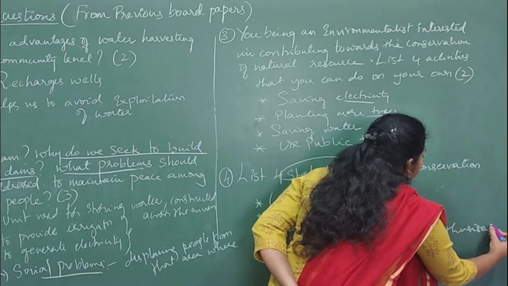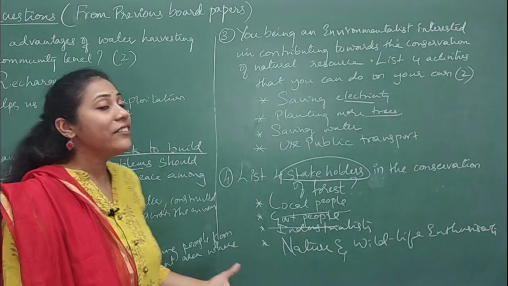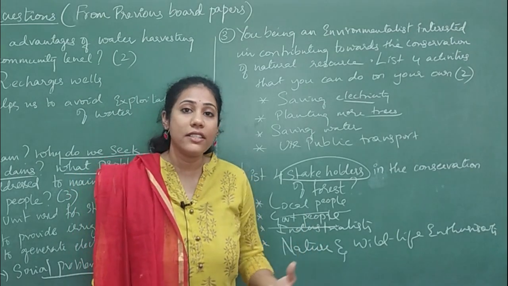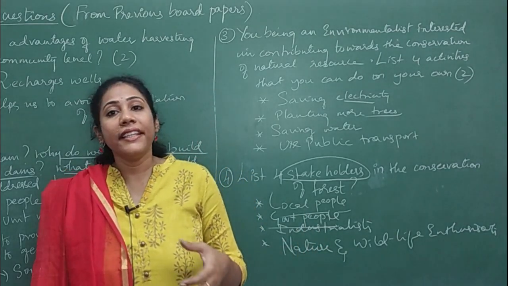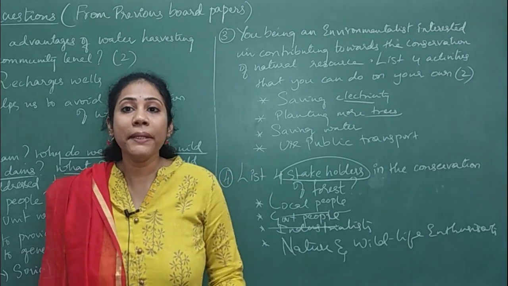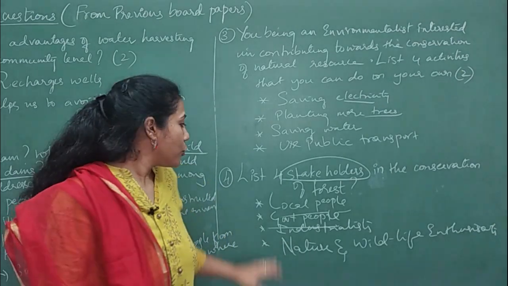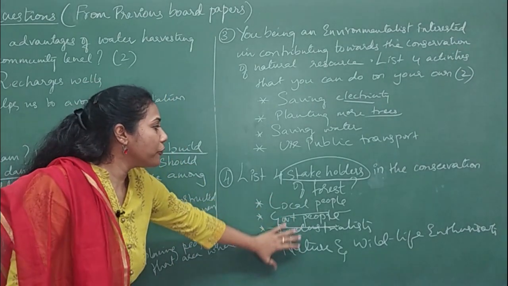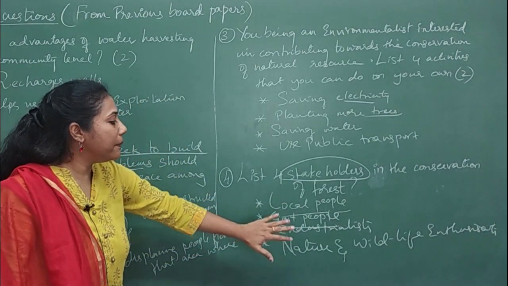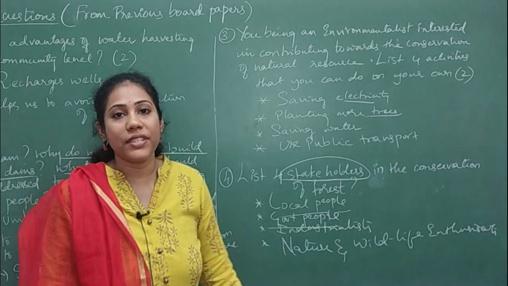These are the people who naturally have an interest in saving or conserving forest and wildlife, and they are the ones who have to bring awareness among the common people in the protection of our forest. So you have to list the names of those 4 stakeholders: local people, government people, industrialists, nature and wildlife enthusiasts.